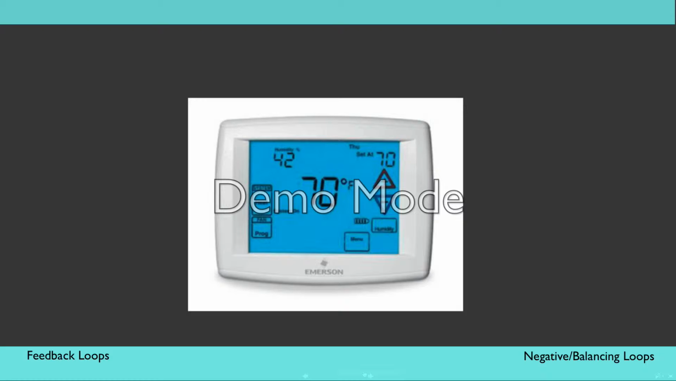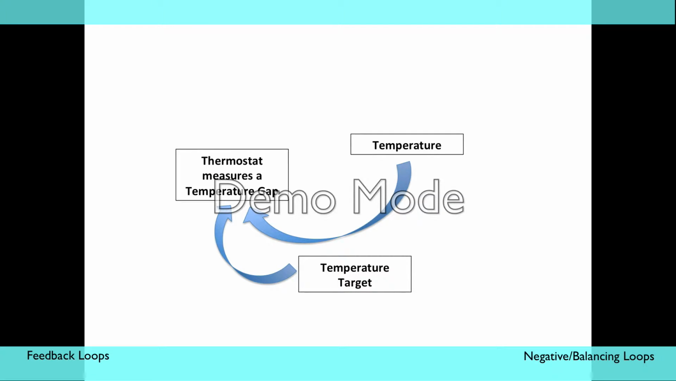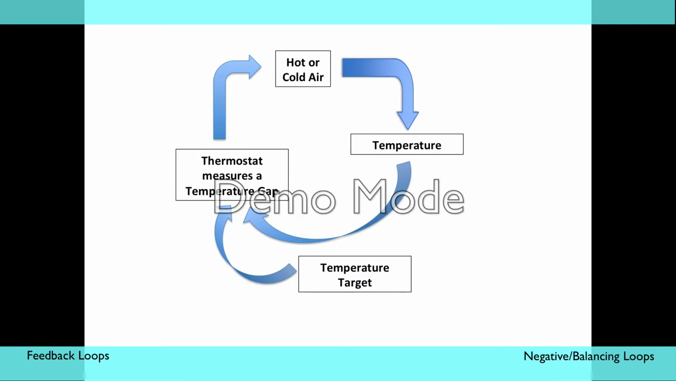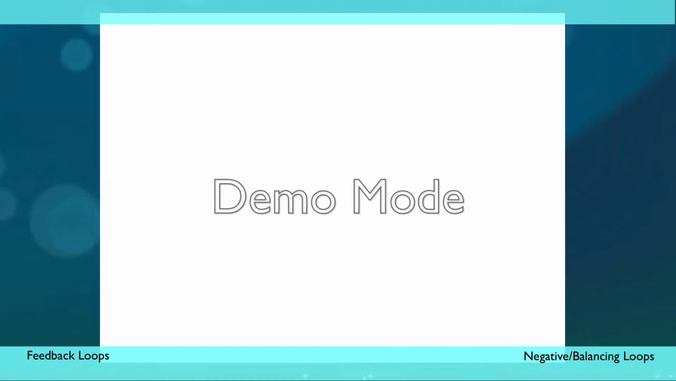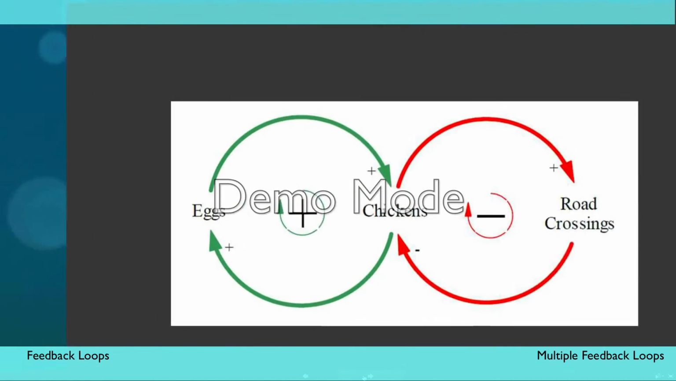A thermostat is an example of a second type of feedback loop that is called a negative feedback loop. It is also known as a balancing or inhibiting feedback loop, because an increase in one element triggers a decrease in the other, or vice versa. We start with the temperature of the room. Then the thermostat detects a gap between the desired temperature and the actual temperature. The thermostat then triggers hot or cold air to be added to the room. When the target temperature is reached and a gap no longer exists, the thermostat turns off the furnace or the air conditioner.